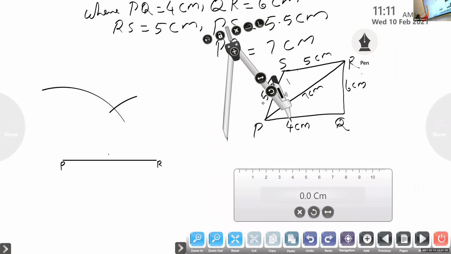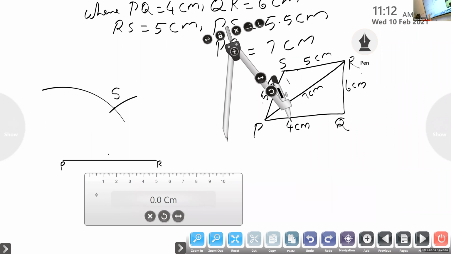Now this meeting point will be, what will be this point? So we found which point, Sridev? Point of intersection. What is the name of that point? From the rough figure, which point did we find now? S. We got S. This is S. Join PS and RS.